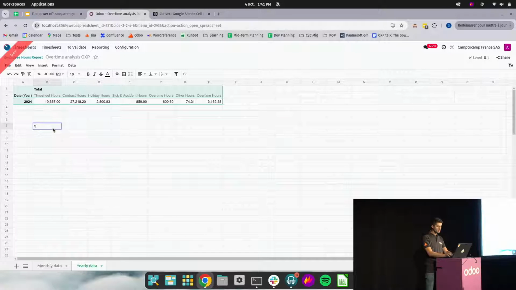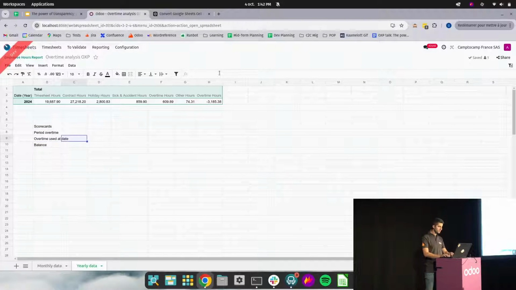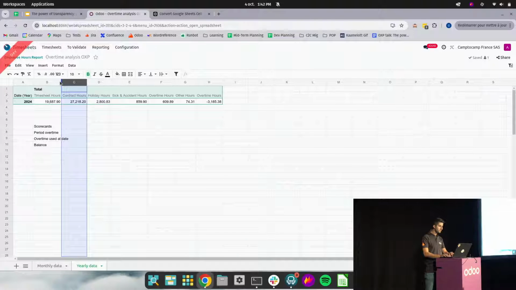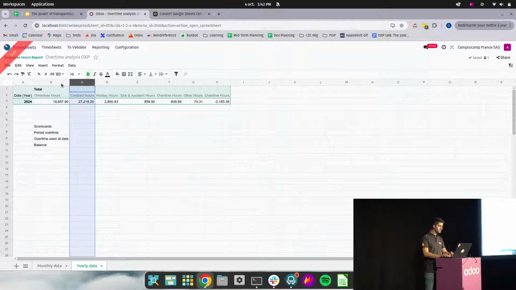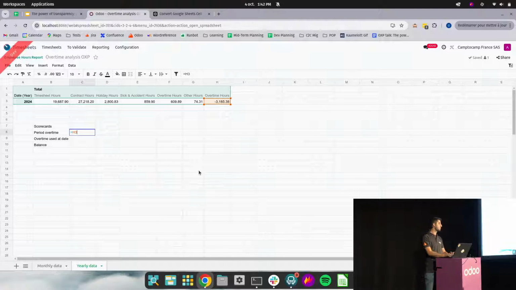As we said, we need 3 different scorecards. Period overtime, overtime used at date, and the balance. Perfect. So the period overtime is equal to overtime hours. That's easy.